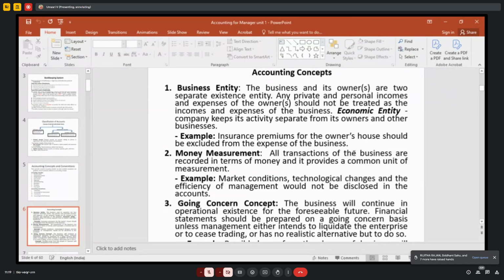Okay, the next one is money measurement concept. All the transactions which you record in the books of accounts are measured in terms of money or money's worth, right? Then going concern concept.